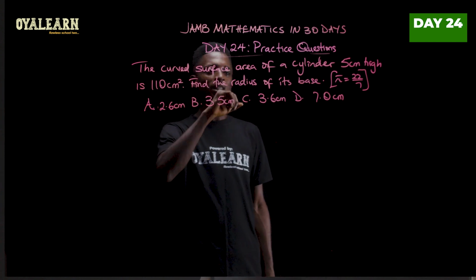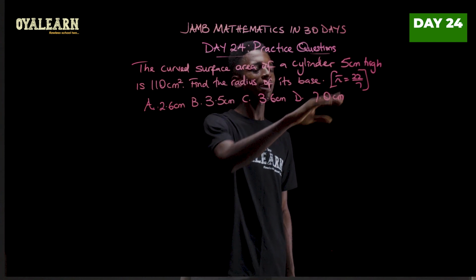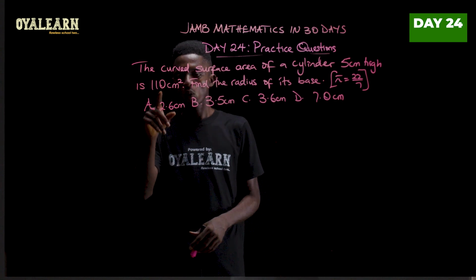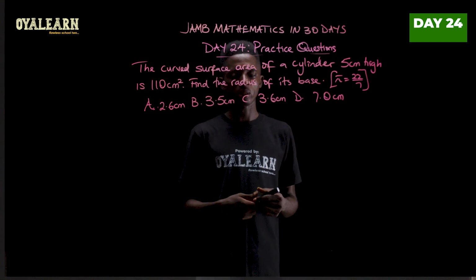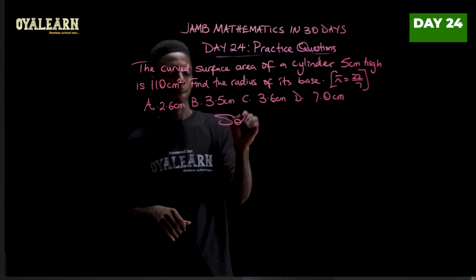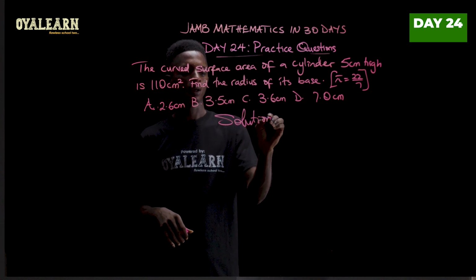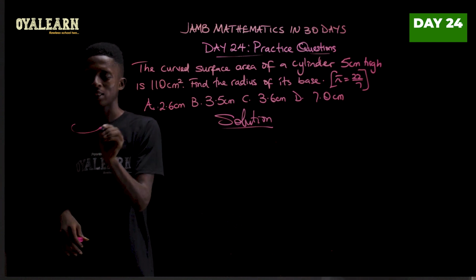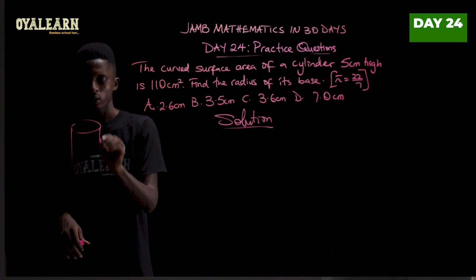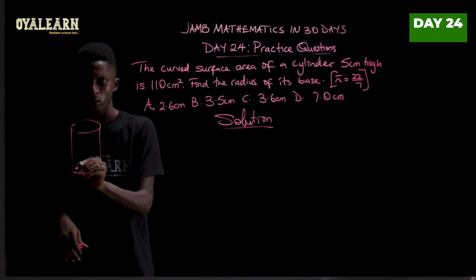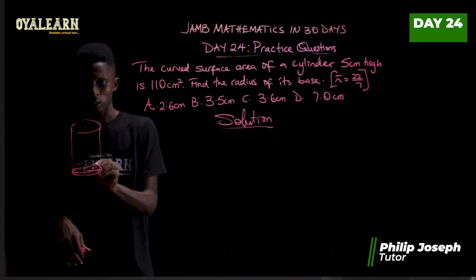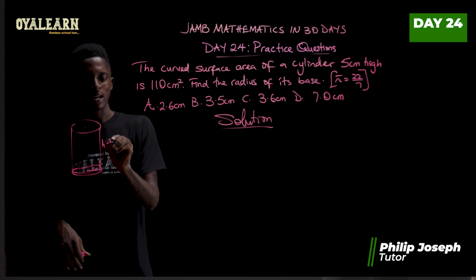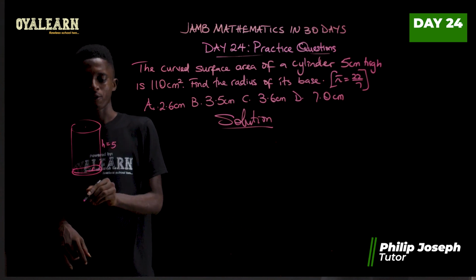The curved surface area of a cylinder 5 centimeters high is 110 centimeters squared. Find the radius of its base. Solution. Now let's take this as the cylinder, where the base radius is r, the height here is 5.